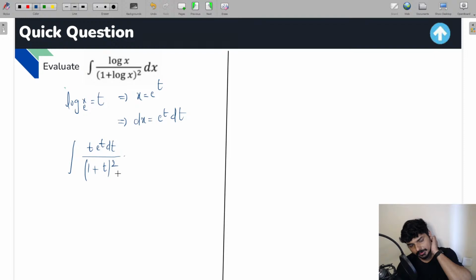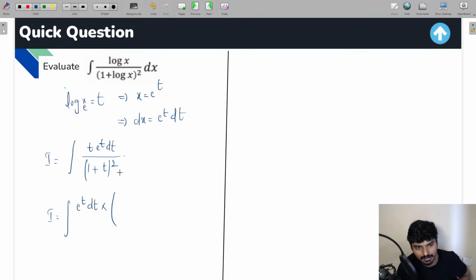Now you need to understand one very important thing. Here, if you observe, I is equal to integration e raised to t into dt, into t by 1 plus t whole square. So what I'm basically doing here is adding and subtracting 1. So let me add and subtract 1 here, t plus 1 minus 1 divided by t plus 1 whole square. Let me do it in this way.